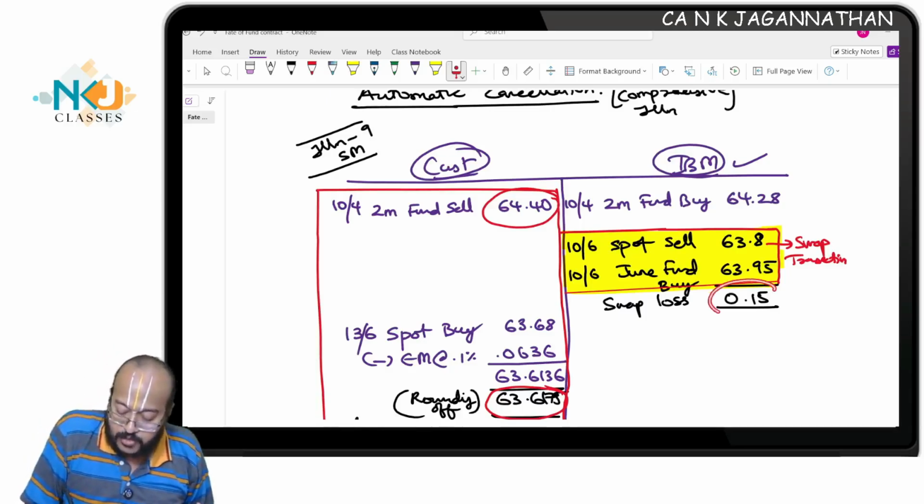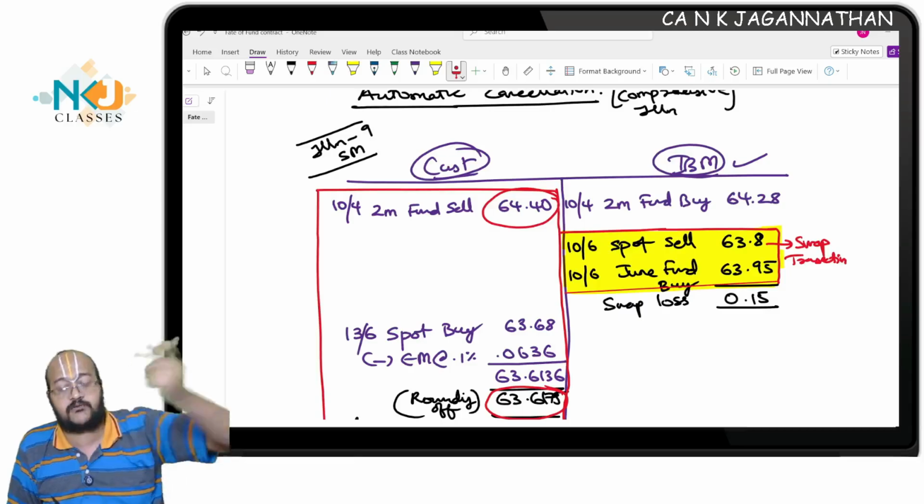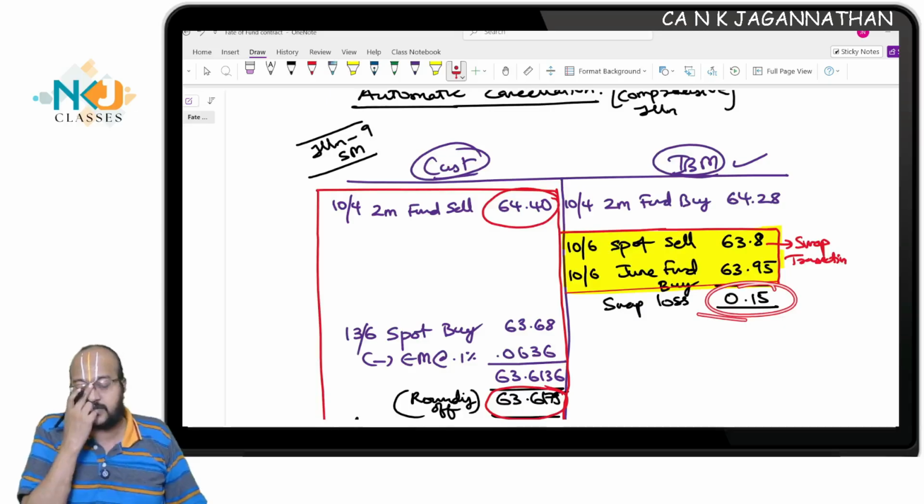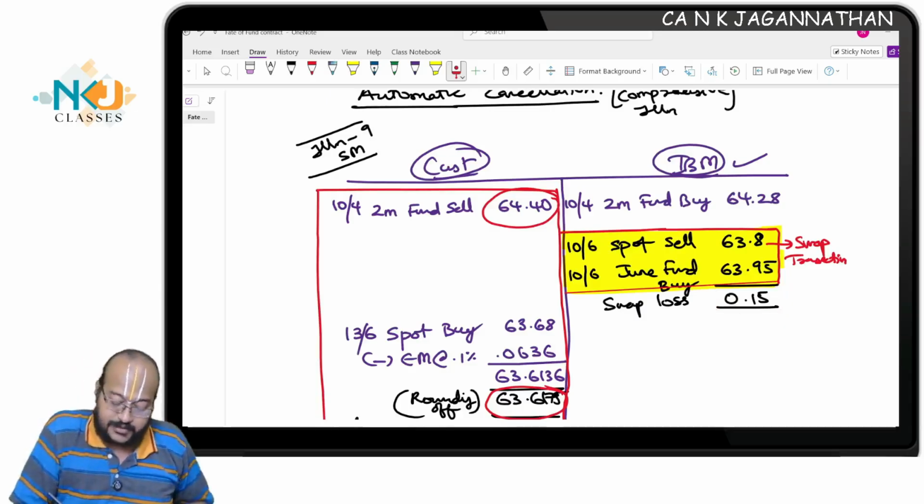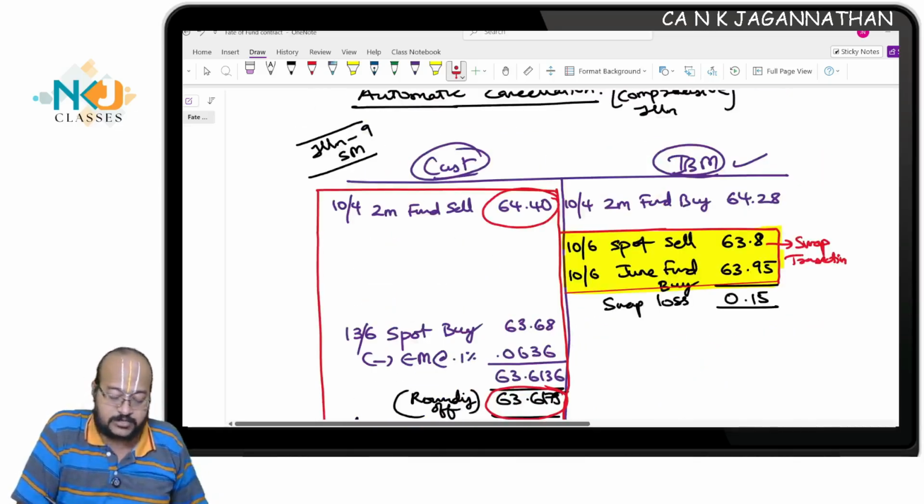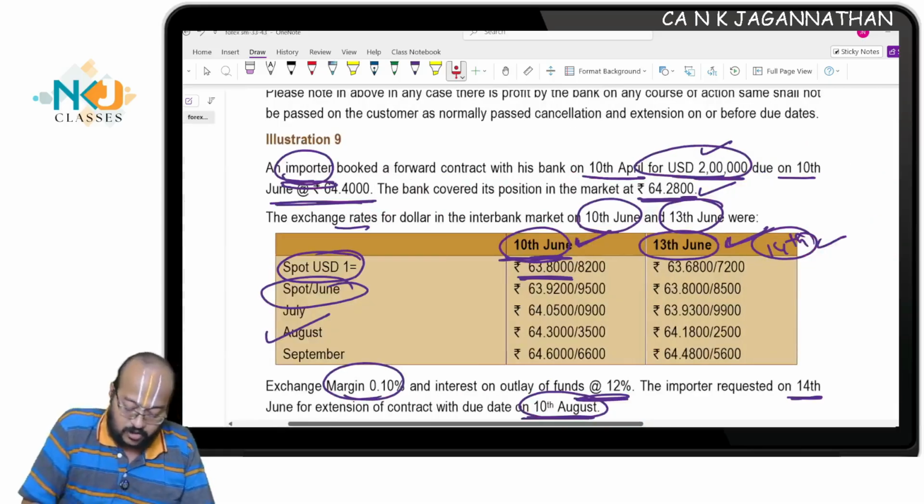This differential amount is nothing but the swap gain/loss. I will recover it from the customer whenever he comes. Because of him only, I am making this transaction. Otherwise, I need not make this transaction. So I will recover from the customer. Point number 1. Are you all understanding the swap gain loss? So this is how to compute swap gain loss, 0.15 per dollar.